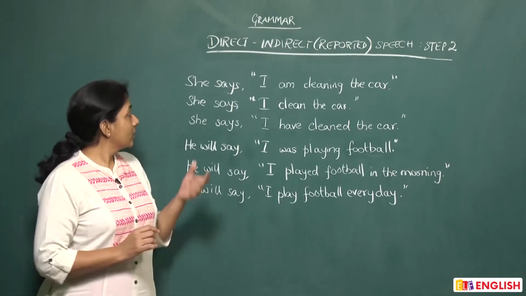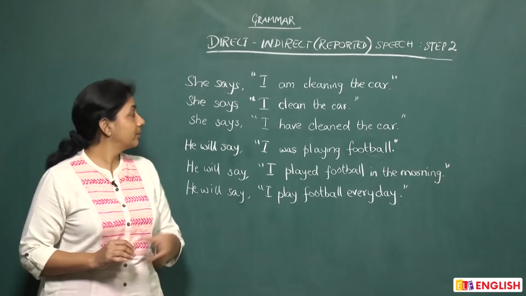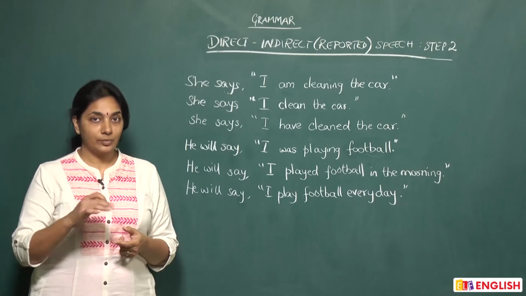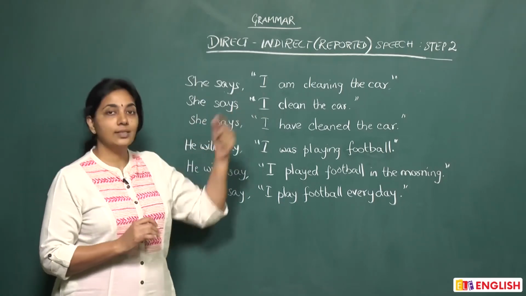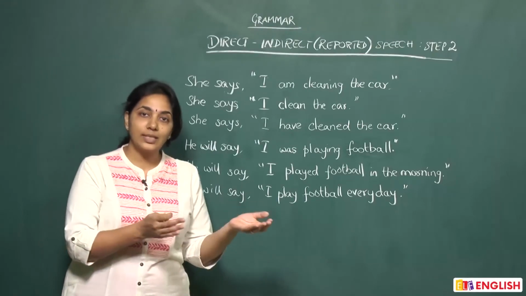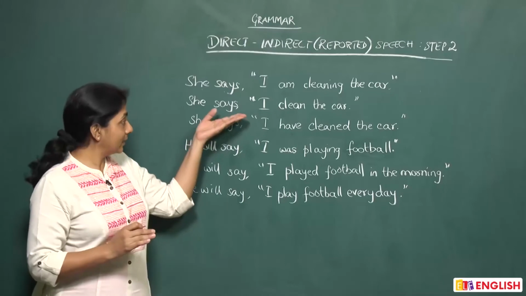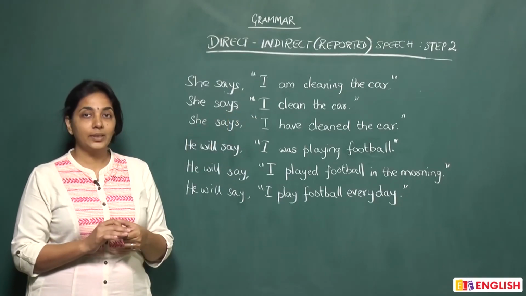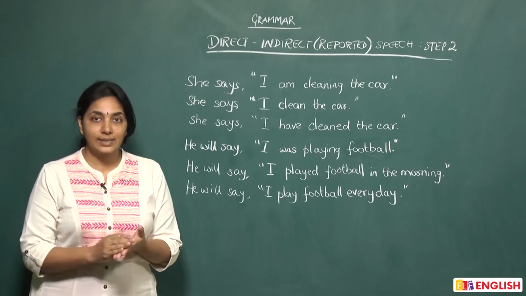Now, what if the reporting word had been said? How would the sentence have sounded? She said, "I clean the car." When we convert that from direct to indirect, the sentence would be, she said that she cleaned the car, right? This is according to the table that you have seen, which we have showed you till now. But it does not apply in this case because the reporting verb is says. You need to remember that the table that we showed is only when the reporting verb is said.